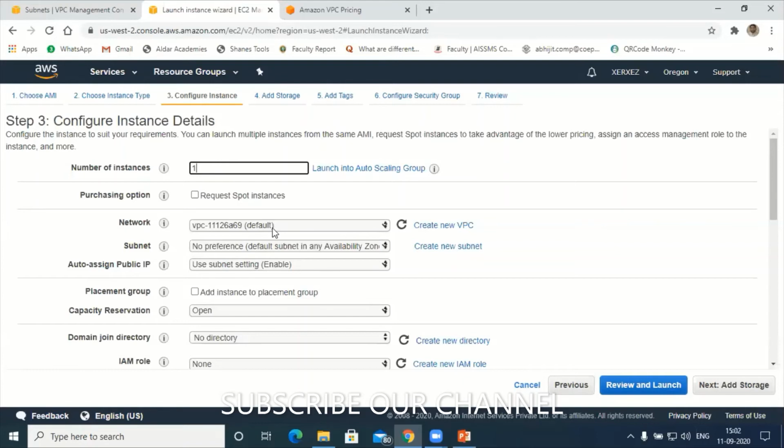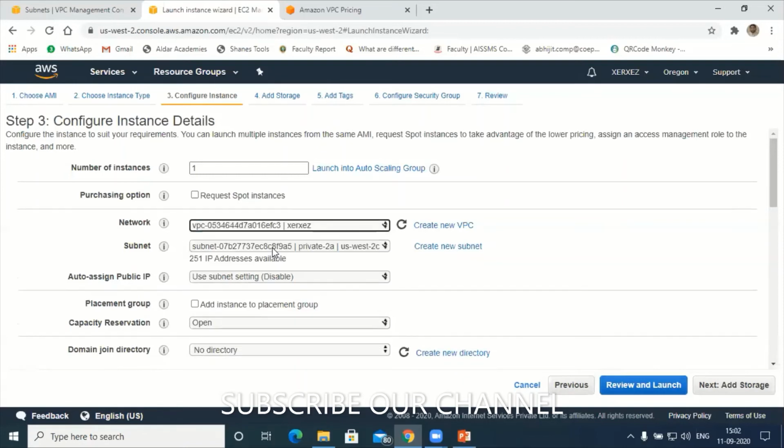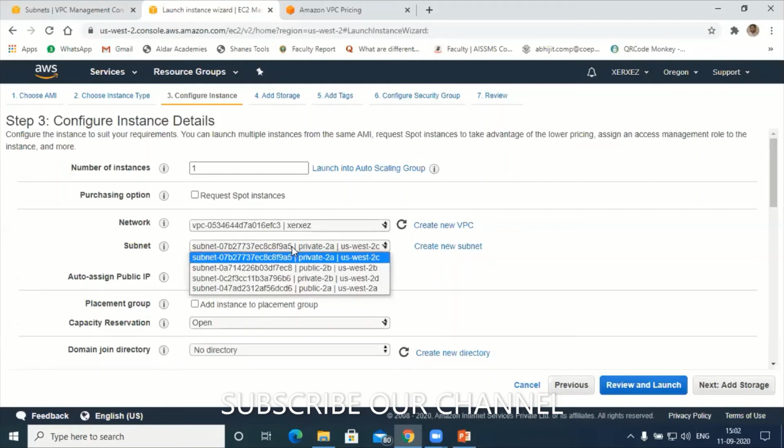Default VPC. Now the moment I click here, can you see there is one more VPC here? Yes, sir. Now I'm deploying my machine inside my custom VPC. Understood? Now I have the options of subnet. Which subnet do I have to choose? Let's say public 2A.